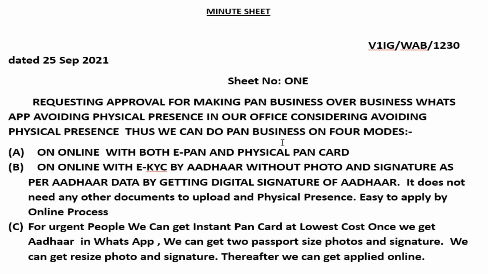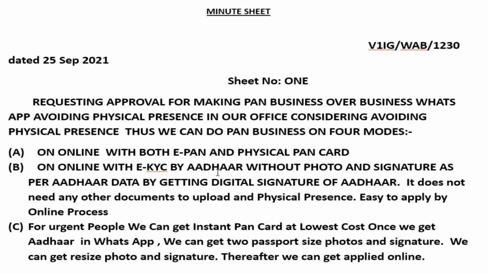Next, we are going to continue the business with WhatsApp. Why? Because in the pandemic season, we have to consider taking up the business by WhatsApp. Therefore, online with both e-PAN and physical card.